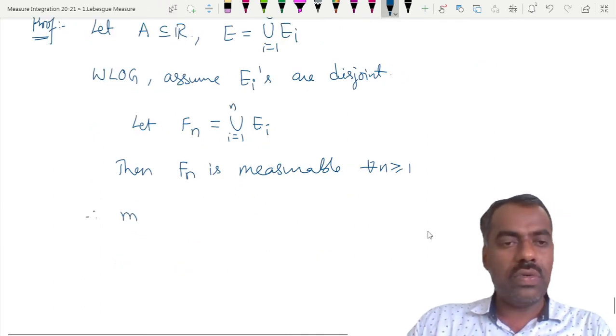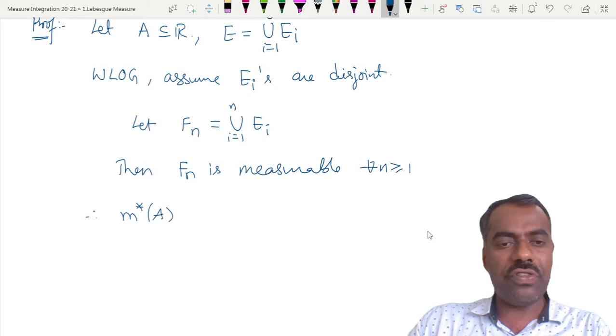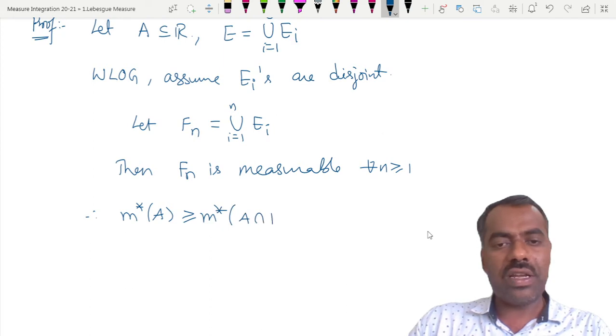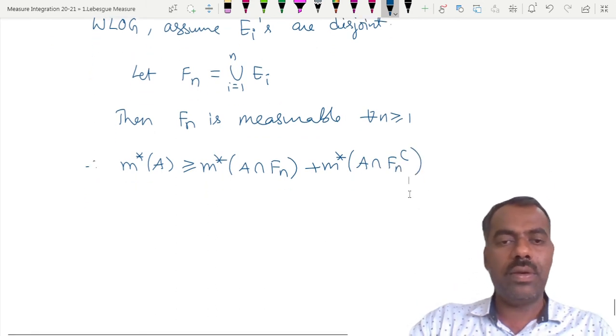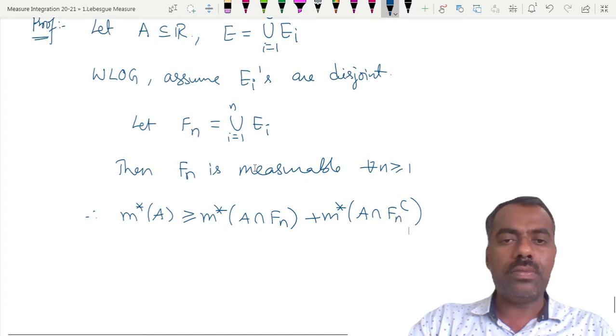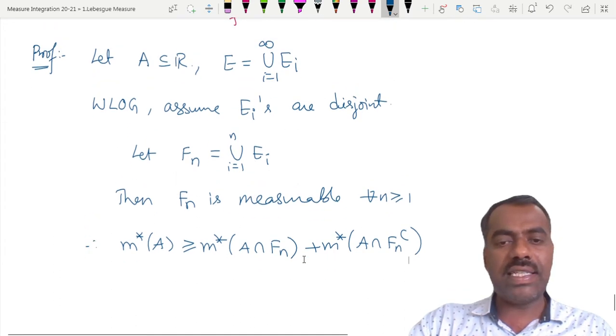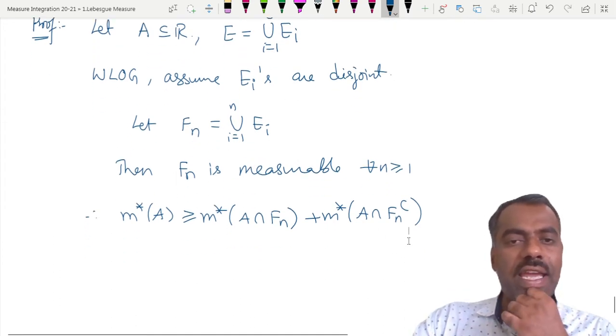What can you say about m star of A for this Fn? m star of A is greater than or equal to m star of A intersection Fn plus m star of A intersection Fn complement. Now, what is A intersection Fn and A intersection Fn complement?